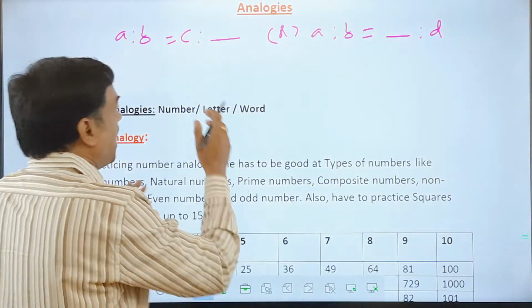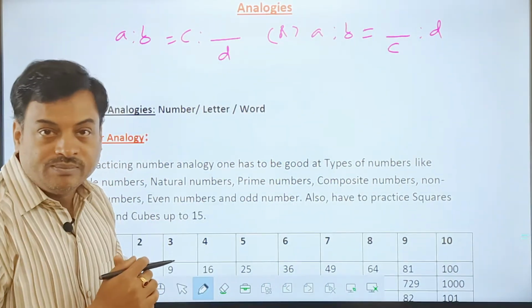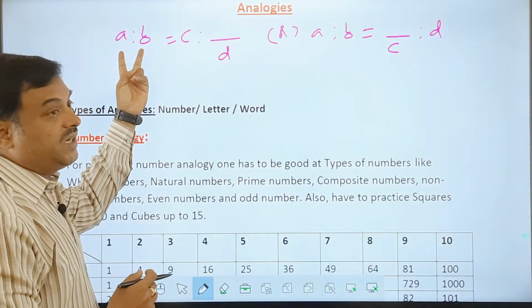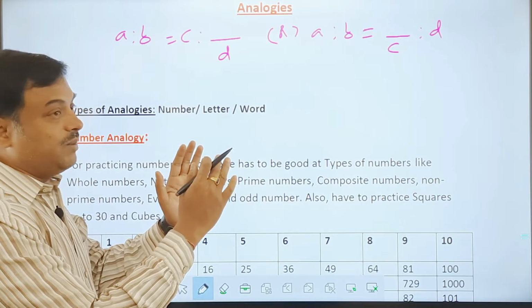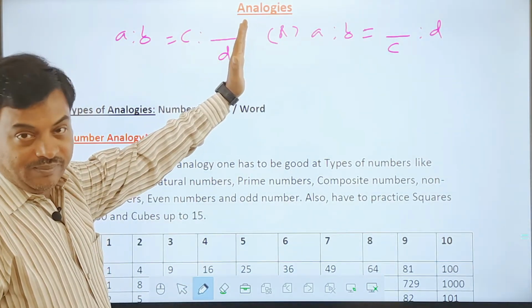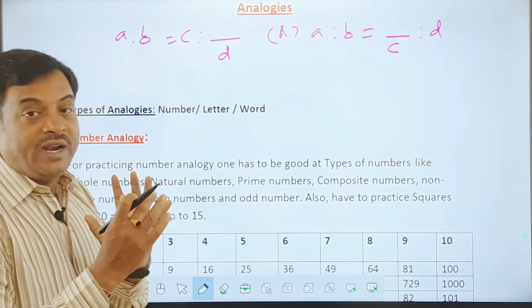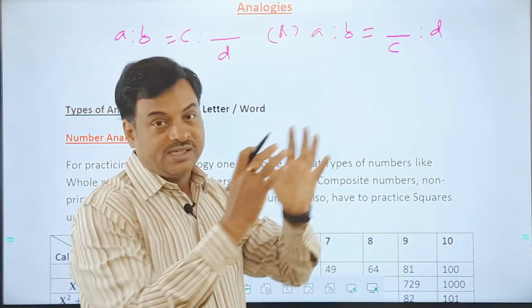That means he may ask for D position or he may ask for C position here. So whatever the logic will be there between A and B, based on similar logic, we need to get the value for C and D. So he may ask you to find the value of D, or he may ask you to find the value of C, as you can see here.